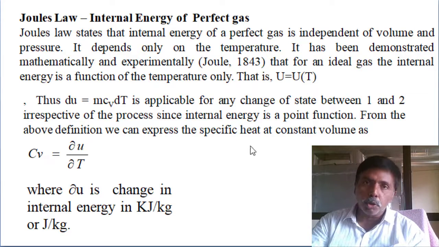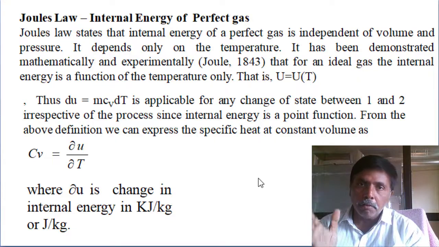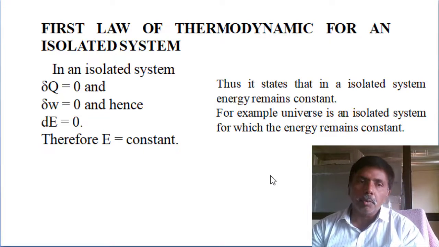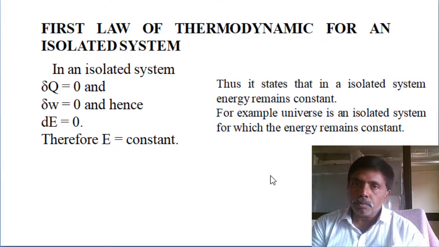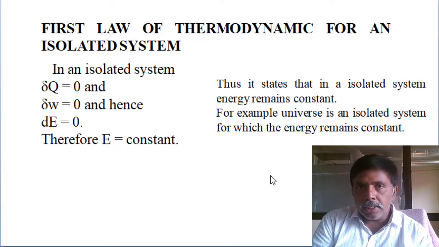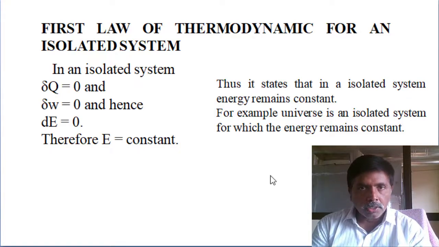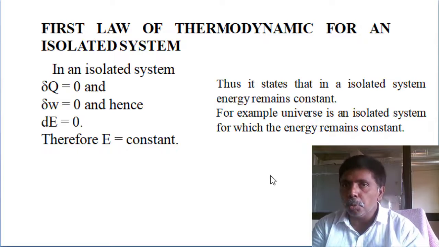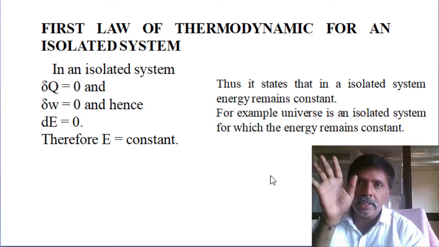I already mentioned, from Joule's experiment, internal energy is mainly a function of temperature only. Then the first law of thermodynamics for an isolated system. In an isolated system, neither energy nor mass crosses the boundary. So energy not crossing and mass not crossing means heat interaction and work interaction are zero. Then change in energy is zero, so finally energy is constant. The first law of thermodynamics for an isolated system: the energy of the system is constant. That is the second statement.